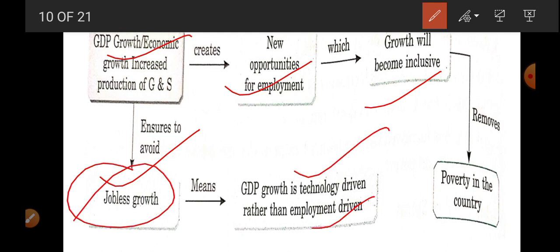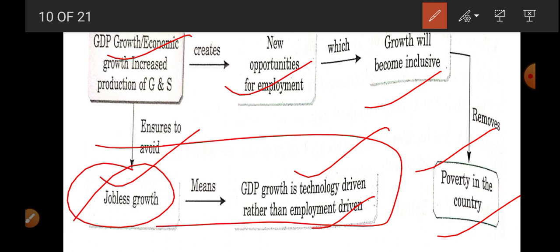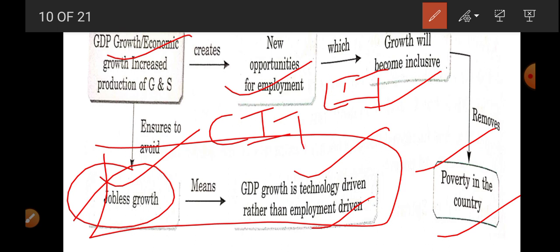This increase in production of goods and services is done on the basis of machinery. So if you want to curb poverty, you have to rely on labor-intensive techniques rather than capital-intensive techniques. Why? Because India is the most populated country in the world. If you do production with the help of machinery, there will be less job opportunity, that is, less income, and there will be the problem of poverty. If you want to eradicate poverty, you have to use labor-intensive techniques.